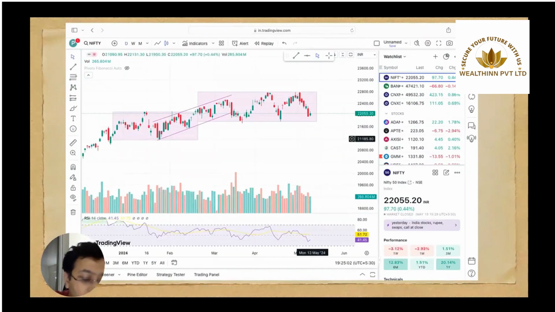If we look at the broader picture, Nifty has been moving in a sideways pattern. Since 20th of February, it has been moving in a range of 21,850 to 22,800. So even if Nifty continues to fall, the level of 21,750 to 21,800 seems to be a very significant support level for Nifty.